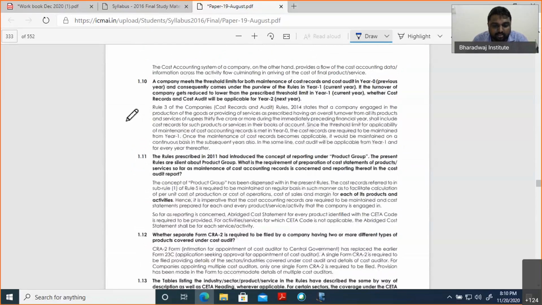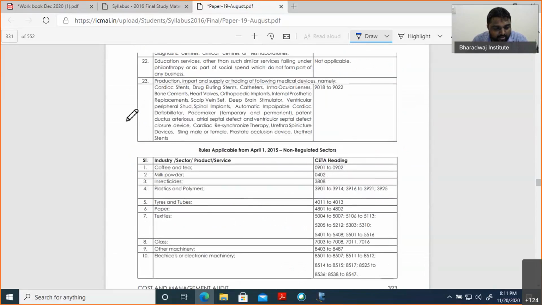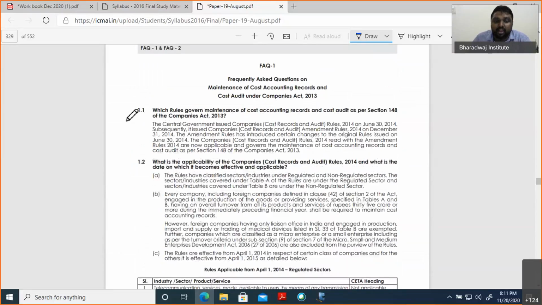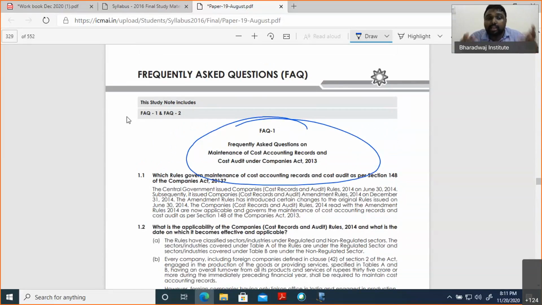See now, my dear friends, if you look here at all the provisions, some friends are thinking, sir, do we want to remember everything? My answer is no. This is released by your institute for members like us. I told already, we are cost auditors in practice, we will have a lot of doubt. So this is released by the institute for the members. Most relevant questions we have discussed for your purpose.